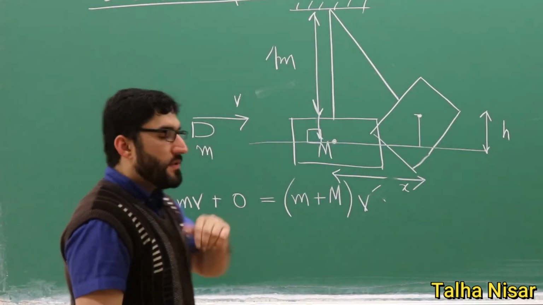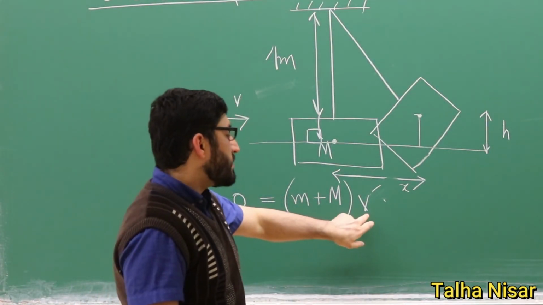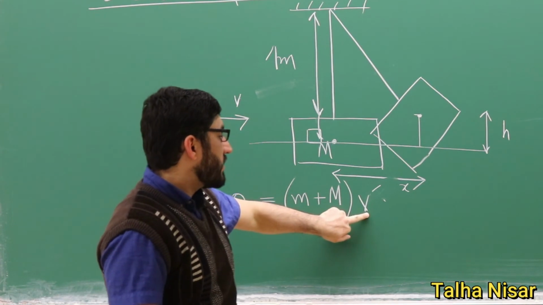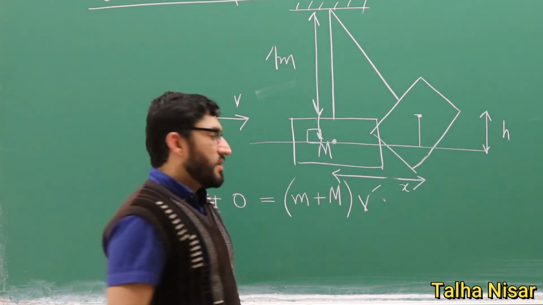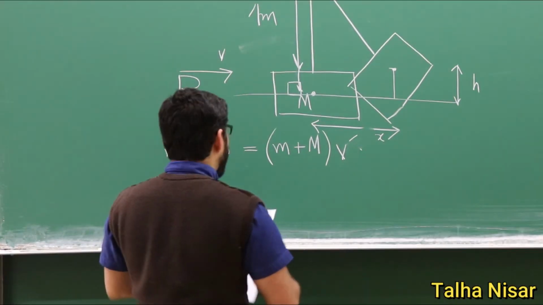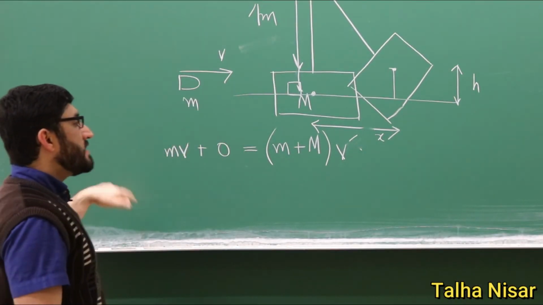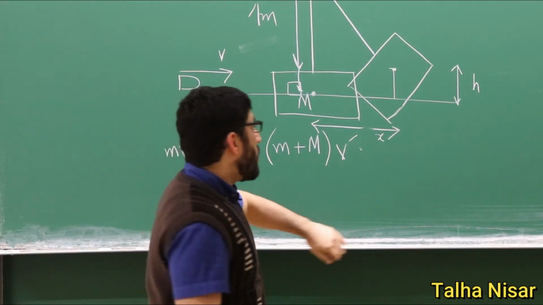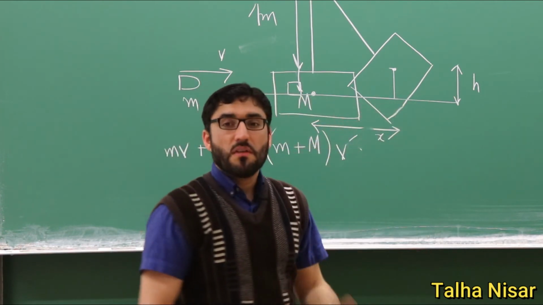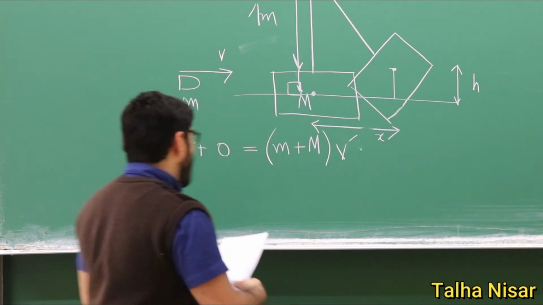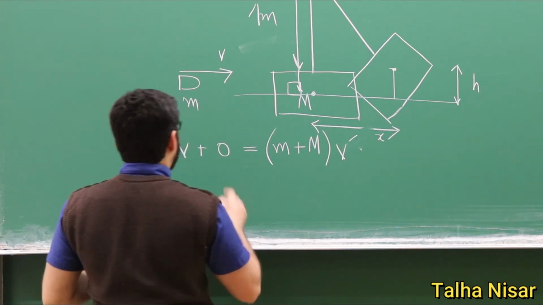And if we know this velocity, which is after the collision, then we can easily calculate the velocity of the bullet. So how do we do that? This is the conservation of momentum, but from this we know that the total kinetic energy is transferred to the gravitational potential energy. So we can write the conservation of